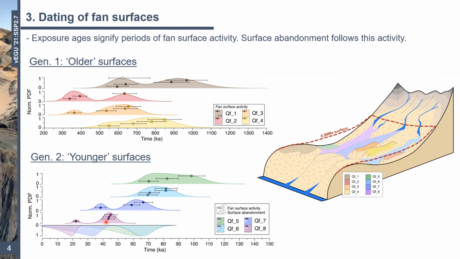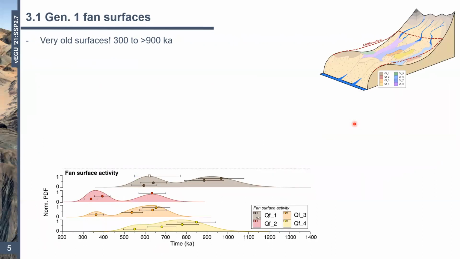So now we know that we have very old fan surfaces that sit higher than these younger fan surfaces on our schematic here on the right-hand side, and that all of our surfaces sit well below the original paleo surface that has been modeled. Let's go into a little more detail about the results.